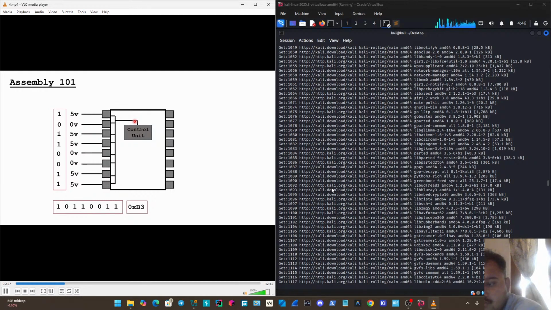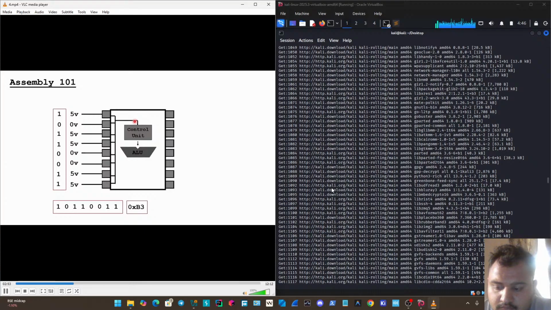Of course, we're also going to need to be able to perform arithmetic. So we talked about doing things like addition, subtraction, division, or multiplication. And most processors are going to have a special unit that is going to do just that, and it's called the arithmetic logic unit, so the ALU. And the ALU is then going to be filled with all of those circuits that are going to be able to perform the arithmetic we need to do. So for example, it would have an adding circuit.